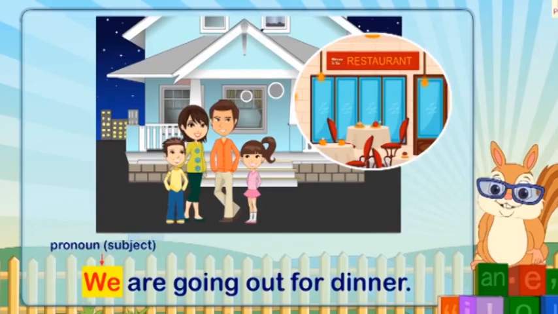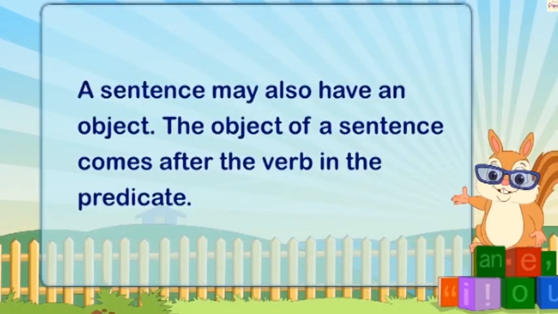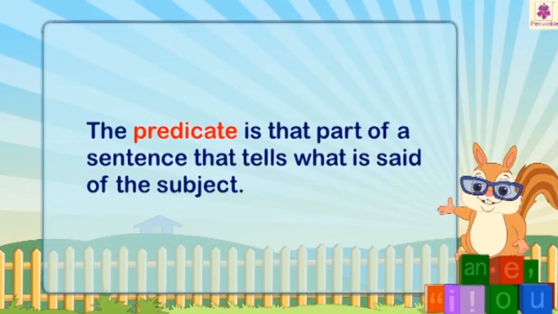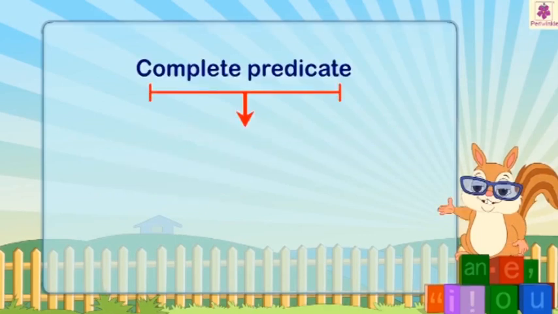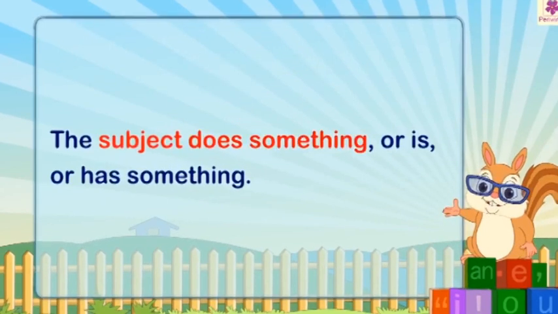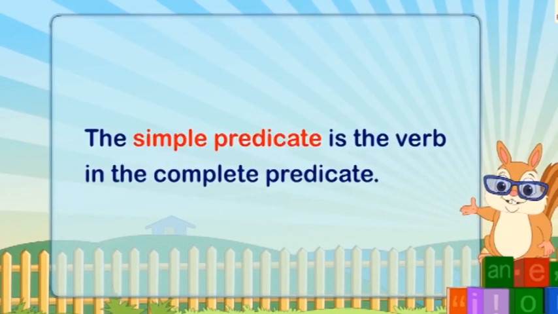A sentence may also have an object. The object of a sentence comes after the verb in the predicate. The predicate is that part of a sentence that tells what is said of the subject. The complete predicate begins with a verb and tells what the subject does, has, or is. The simple predicate is the verb in the complete predicate.